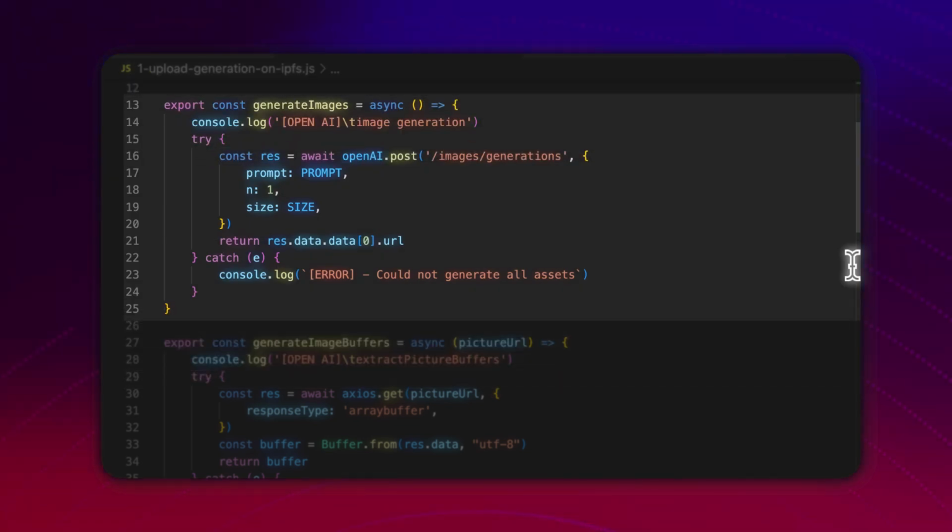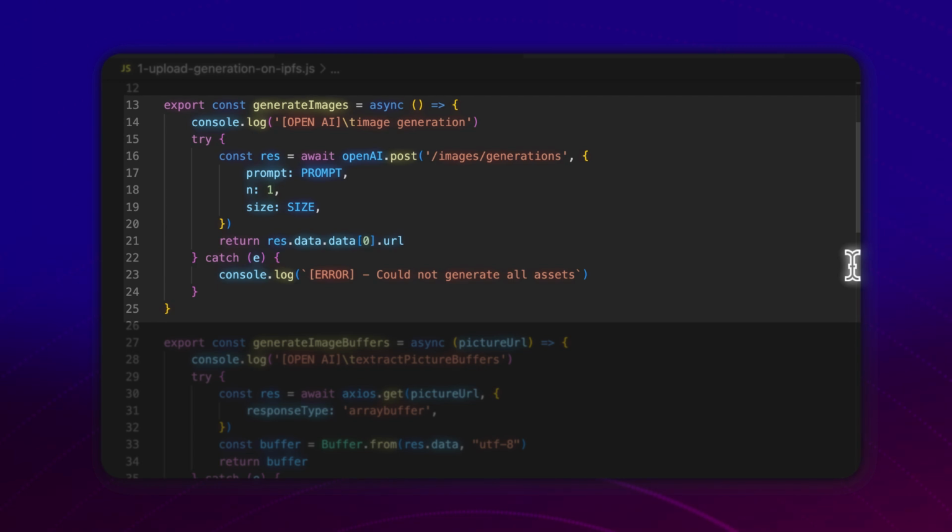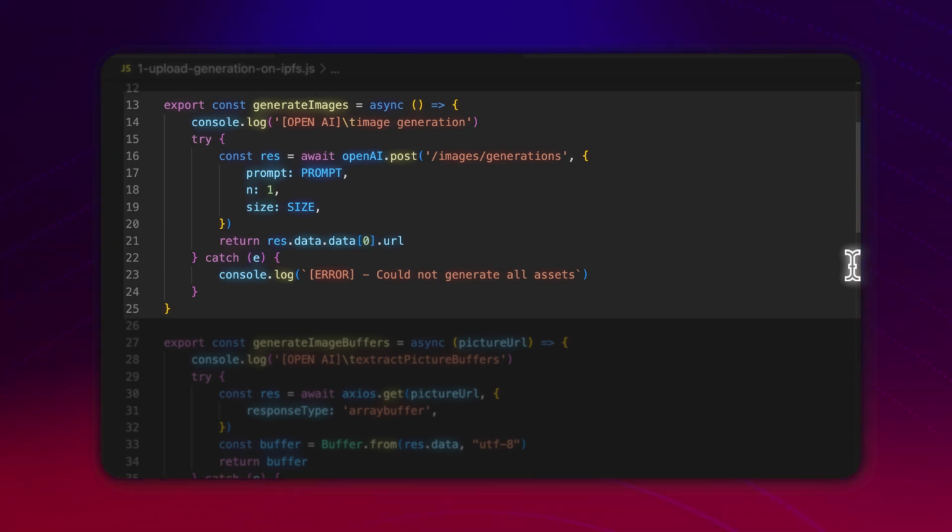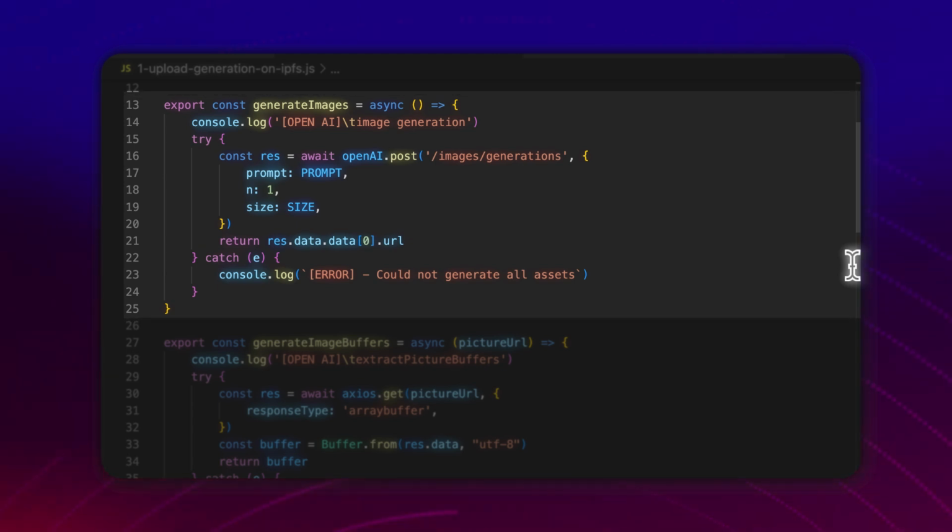Next, we're going to define a function to generate our images. So here, the important part is the API call that we do to OpenAI. So they have a specific endpoint for image generation, /images/generations. And you need to specify a couple of parameters. And the most important is the prompt that tells OpenAI what to generate and the size of the image. And in the response, we're going to get a URL that's where the image is located.